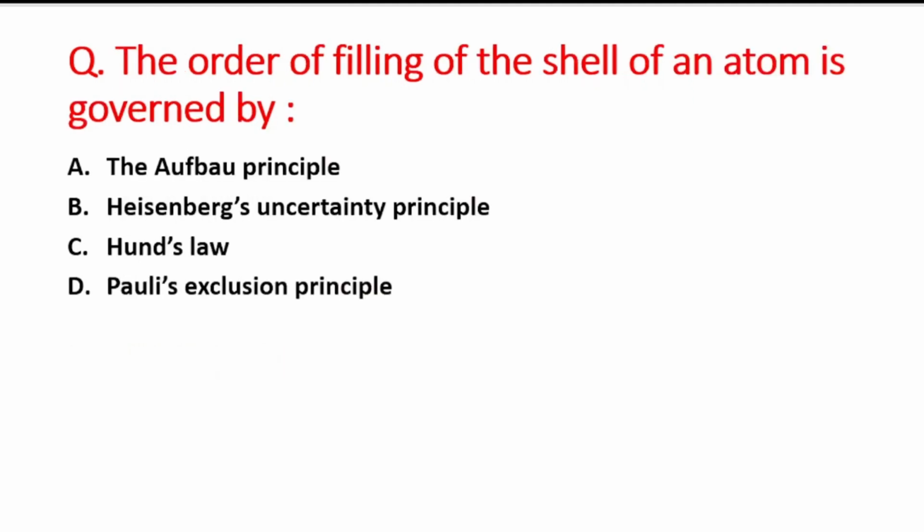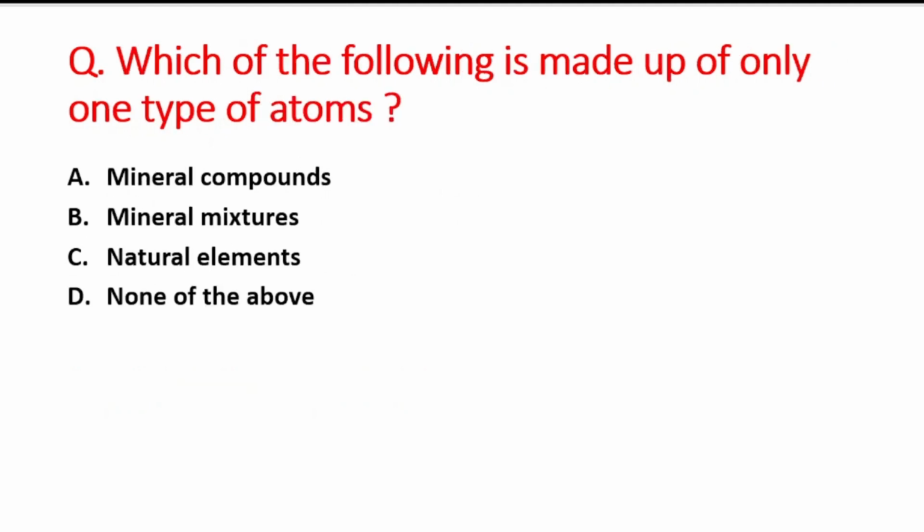Next question is the order of filling of the shell of an atom is governed by. A option is the Aufbau principle, B option is Heisenberg uncertainty principle, C option is Hund's law, and D option is Pauli's exclusion principle. So right answer is option A, that is the Aufbau principle is used to fill the shell of an atom.